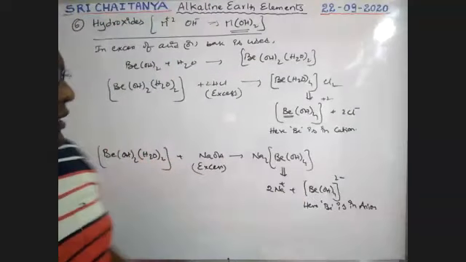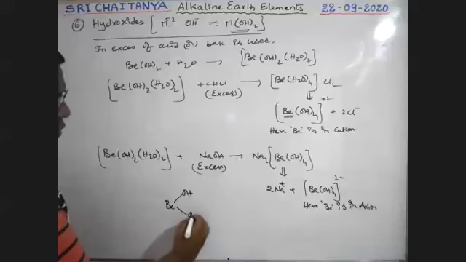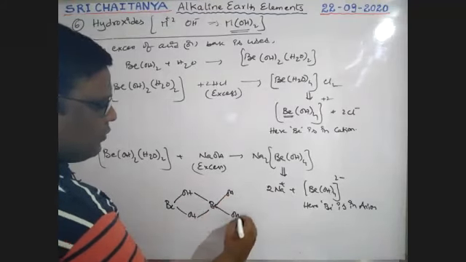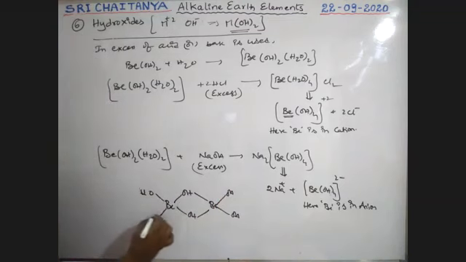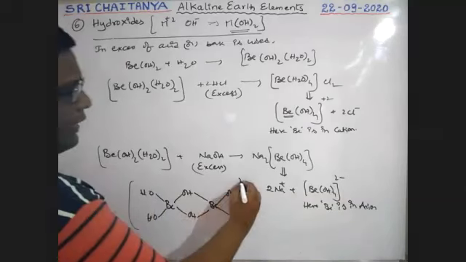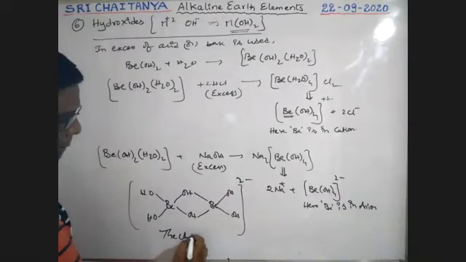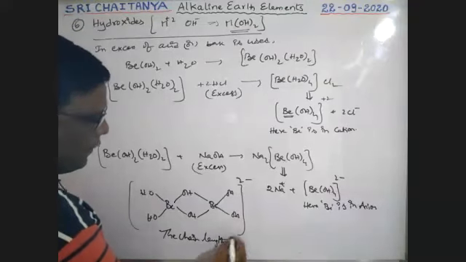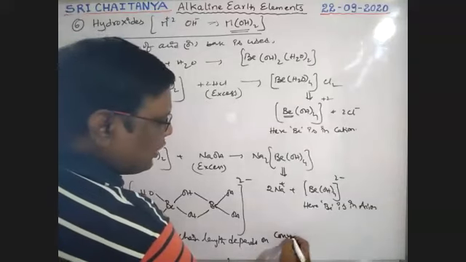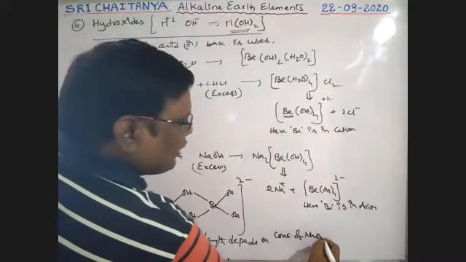Beryllium hydroxide has a structure like this: Be(OH), OH, Be(OH), OH. Like this, the chain continues, boys. It is a polymeric chain, right? So like this, a 2- ion is formed. The chain length depends on the concentration of NaOH.